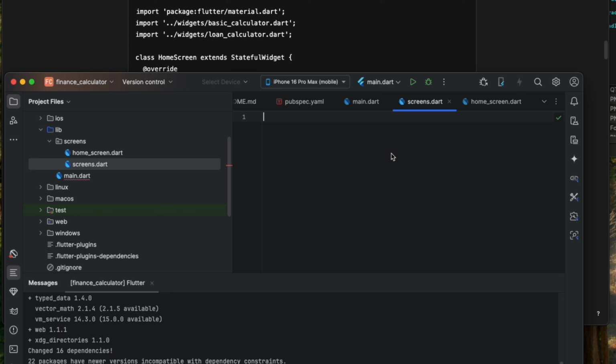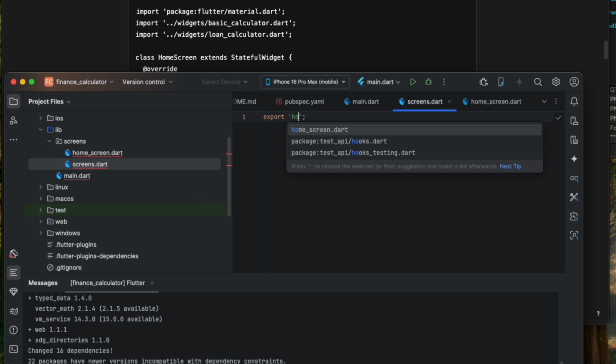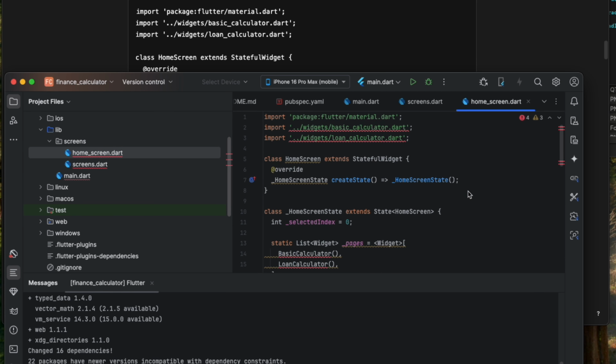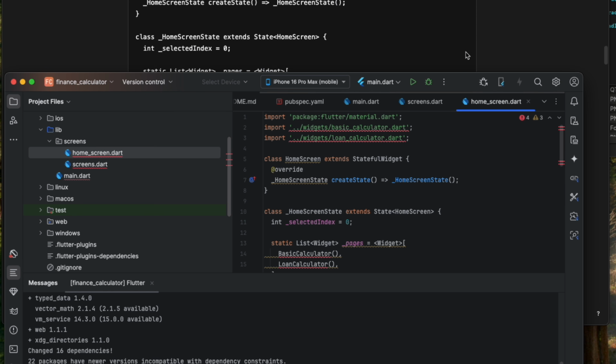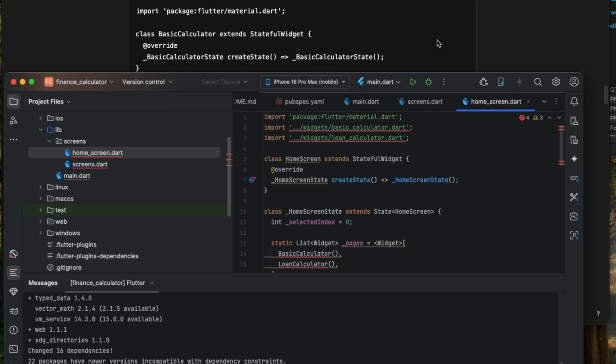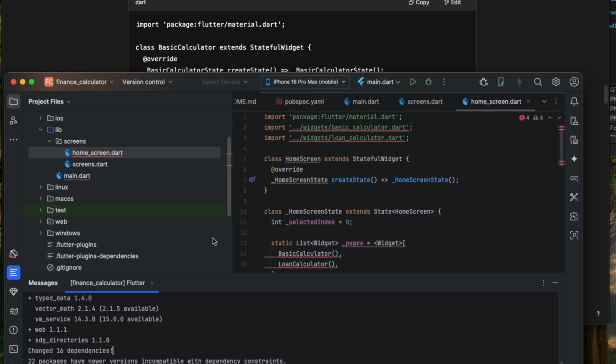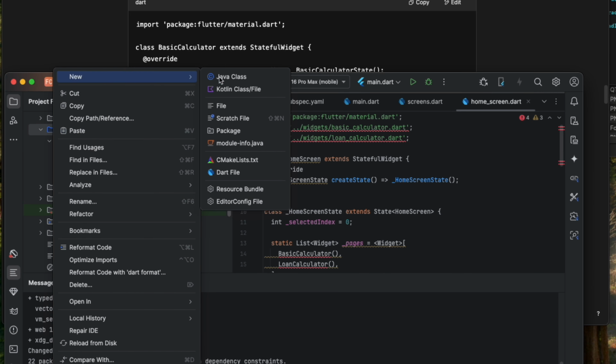And I'm going to come back to screens. What I tend to do when I dev is I create a file named after the folder name. The benefit of that is I can use that to be imported to the main project once, not multiple times, which for me is a benefit. Now, there are other files we need to create. I'm going to browse down and go there. So I need to go into lib, create widgets, and create basic calculator. So let's do that. Library, yes, create widgets.